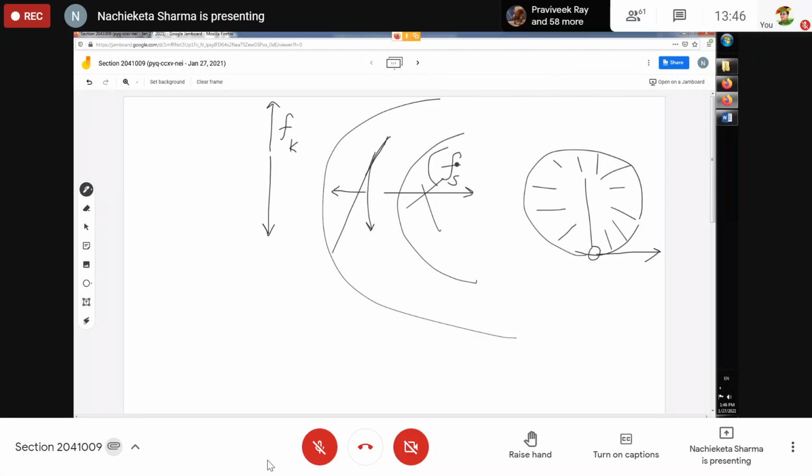If the force of static friction is in this direction, there must be a tendency in the opposite direction. The car must be trying to move away from the center. That's why the force of static friction is trying to bring it back towards the center. That is the only explanation, I think, which is feasible, or which can be logically consistent.